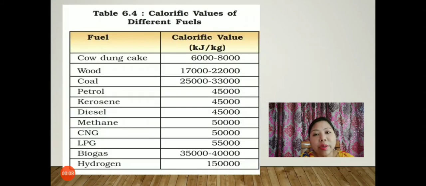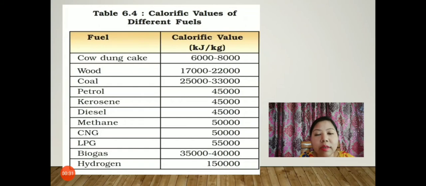Yes. So here is a table that shows the calorific values of different fuels. So let us look at the calorific value of different fuels. Cow dung cake 6,000 to 8,000 kilojoule per kg. Wood 17,000 to 22,000 kilojoule per kg. Coal 25,000 to 33,000.